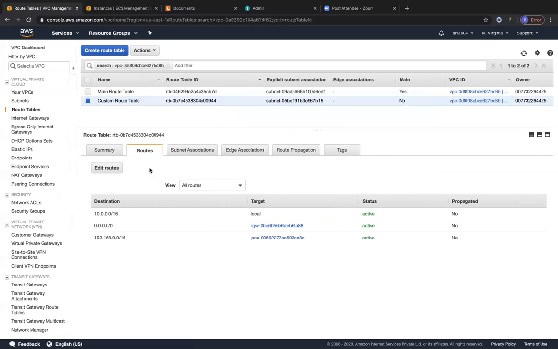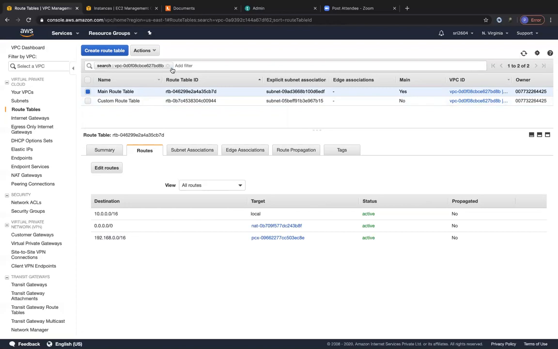So now we have established the peering connection and added the routes. Just a small recap. For this my demo VPC, which is the 10 dot network, we are adding the opposite network, which is the other VPC that we have paired this with, called the peering VPC. And we have the 192.168 network mentioned over here in the route table. Even for the main route table of my demo VPC NG itself, we have the 192.168 mentioned over here.